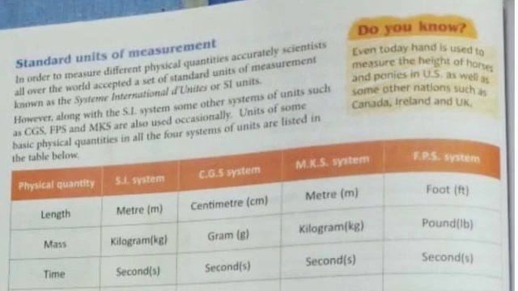Units of some basic physical quantities in all four systems of units are listed in the table below. CGS means centimeter, gram, second system. FPS means foot, pound and second. And MKS means meter, kilogram and second. So the first letters of all these units have been taken to denote the system.